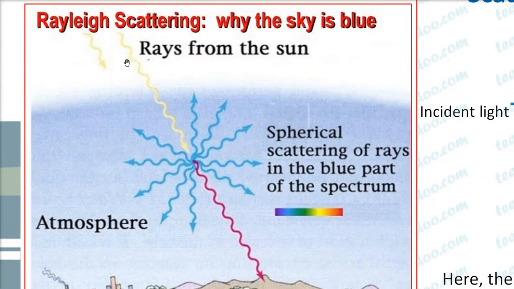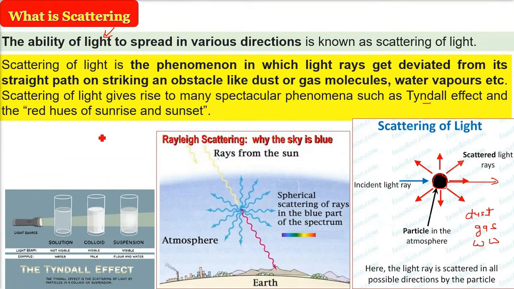Now here the rays of the sun are coming. The sunlight is white. In the white light, we have all the colors, like VIBGYOR, and they have different frequencies and different wavelengths. Now we are talking about blue and red. The wavelength of red light is the highest, and the wavelength of blue, indigo and violet is less. That is, the frequency of blue light is higher and the frequency of red is lower.